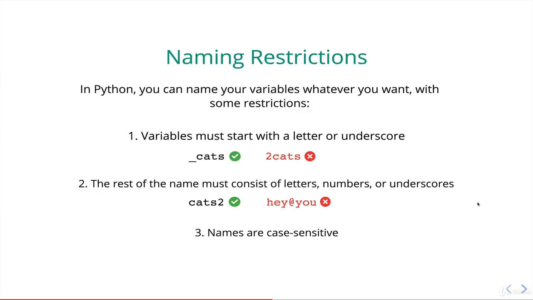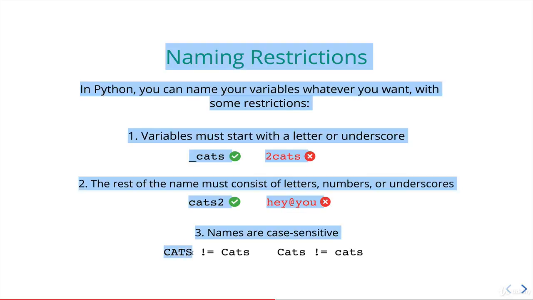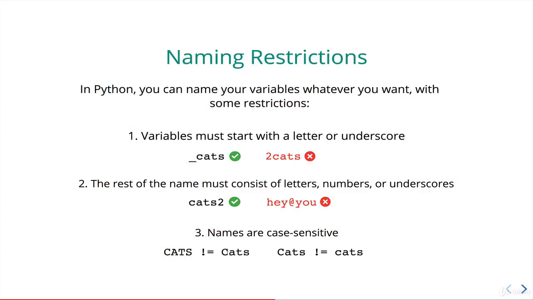Also, names are case sensitive. This is an important one. These two variable names are not equal to one another. If you haven't seen this exclamation mark equals to mean not equals, we'll see that in a bit. But uppercase CATS is not the same as cats with a capitalized C, or this version, uppercase C Cats, is not equal to all lowercase cats. Python thinks that they're all entirely different. So those are the rules, the things that you have to follow in Python.